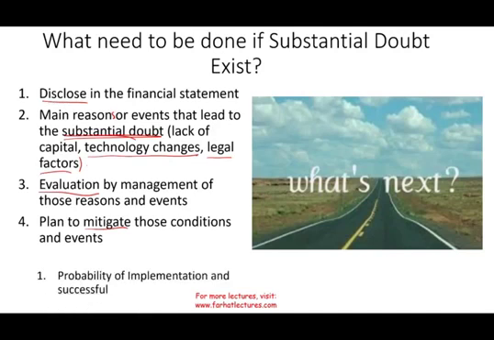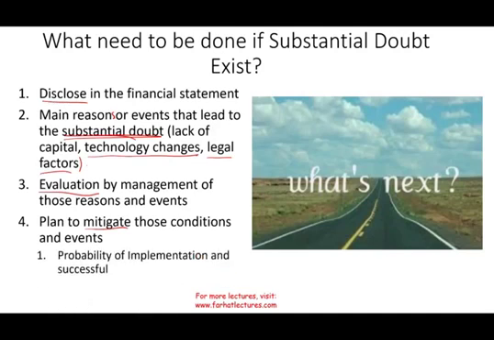Okay. And you have to tell us the probability of implementation and success. What is the probability of implementing what you want to do? Turn around sales. How are you going to do that? Raise money. How are you going to do that? Are you negotiating with banks? Do you have good connections to the financial industry? Is an investment banker helping you issue new stocks? And what is the success rate? Are you going to succeed? Why? Because this is important: if you could implement, and after implementing, successfully execute what you wanted to do.